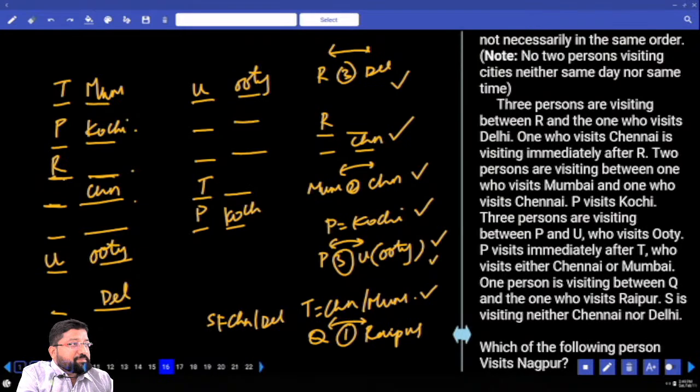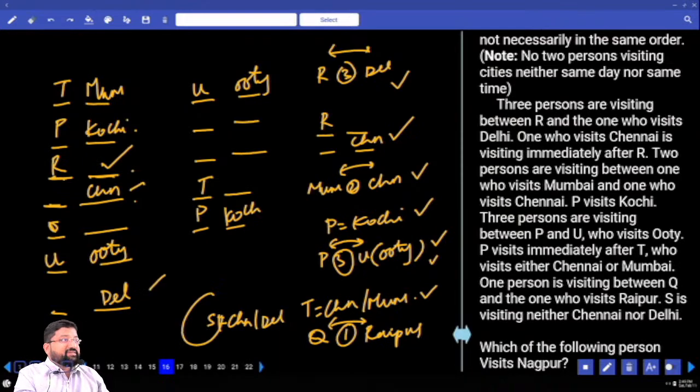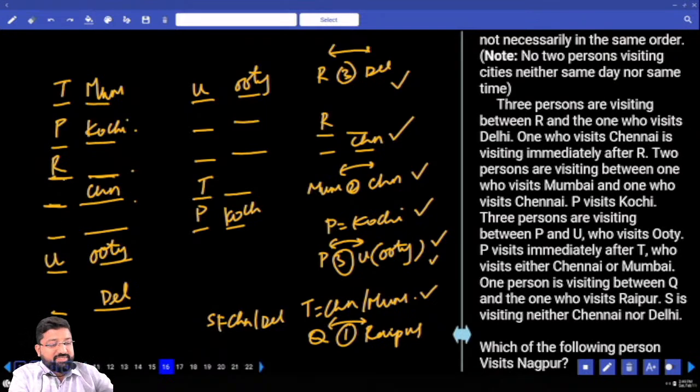Is this clear? And one place between Q and R, Raipur. There's only one person between Q and Raipur. Can I go for Q as Chennai? Can I fix Q here? If I fix Q here, one person gap and Raipur, will I get? If I go for this, this becomes Raipur. But S cannot be Chennai and Delhi. So how many possibilities? Only one.